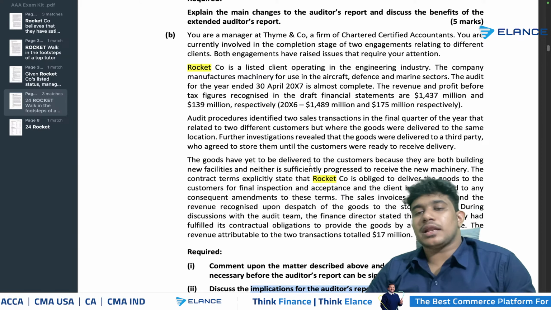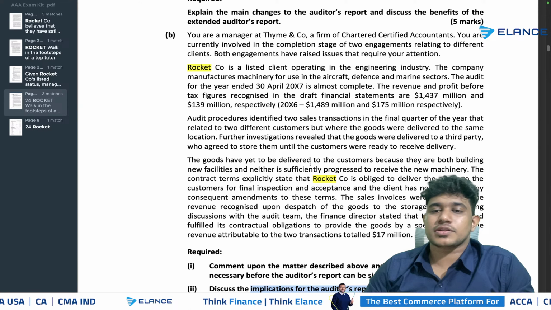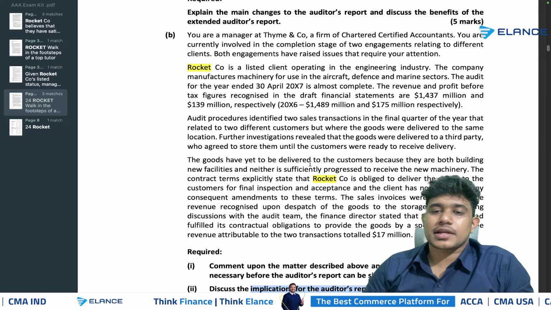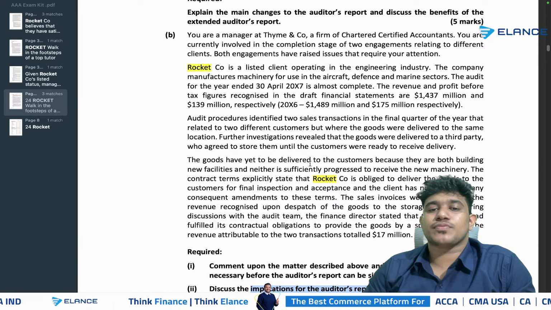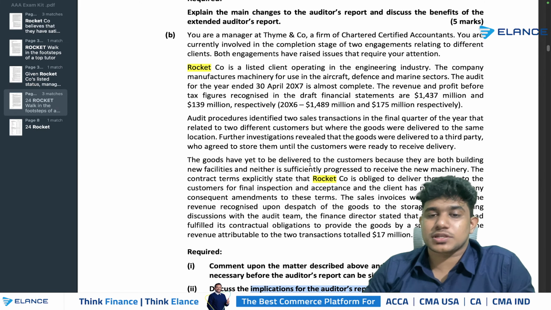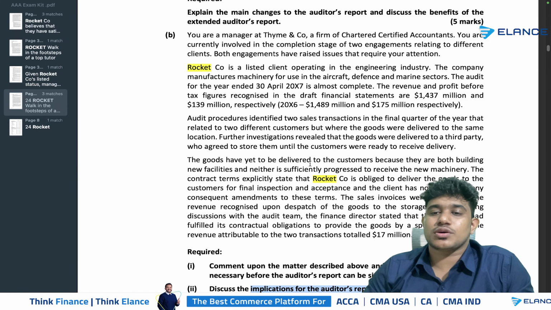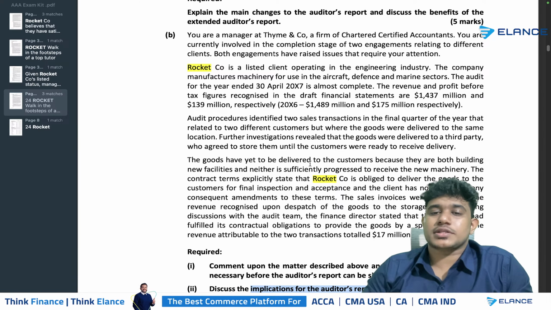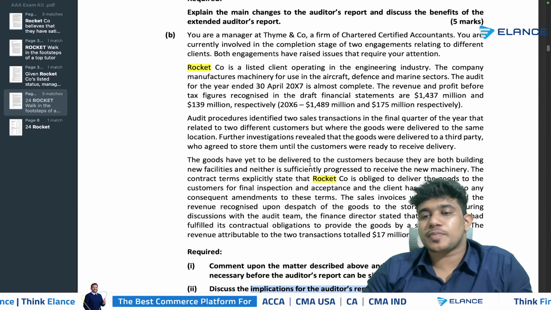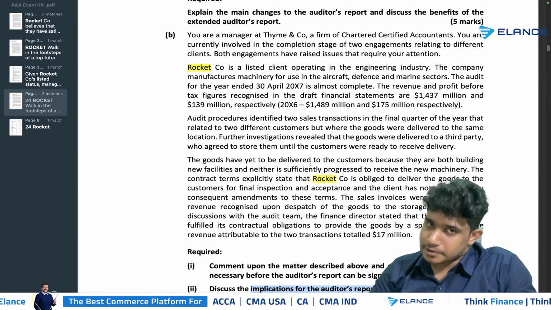The goods have not yet been delivered to the customers because they are both building new facilities and neither is sufficiently progressed to receive the new machinery. The contract terms explicitly state that Rocket Company is obliged to deliver the goods to the customers for final inspection and acceptance, and the client has not agreed to any consequent amendments to these terms. The sales invoices were raised and the revenue recognized upon dispatch of the goods to the storage facility. During discussion with the audit team, the finance director stated that the company had fulfilled its contractual obligation to provide goods by a specified date. The revenue attributable to the two sales transactions totals 17 million.